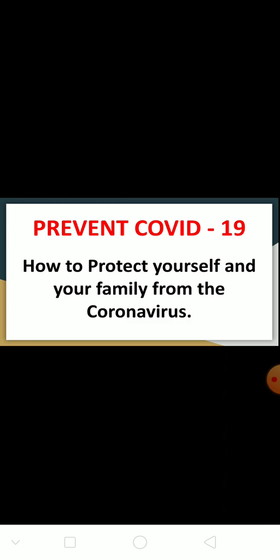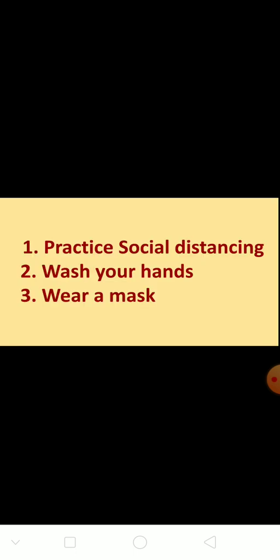Prevent COVID-19. How to protect yourself and your family from the coronavirus. Some protocols are there, as the COVID-19 pandemic has become a part of our daily lives. The first protocol: practice social distancing. Since close person to person contact appears to be the main source of transmission, this distance will help you avoid direct contact with respiratory droplets produced by coughing or sneezing. So you practice social distance.